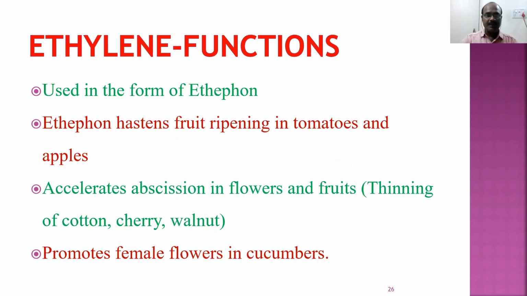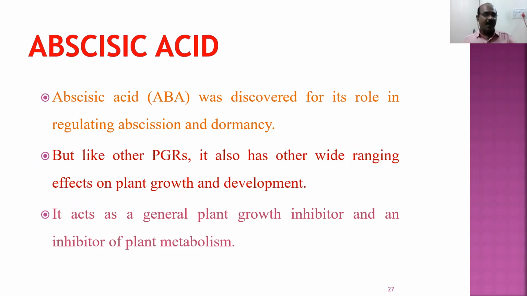It induces flowering in the mango. It is commercially used in the form of ethophan. It is responsible for ripening of tomatoes and apples. So ethylene has a very important role in the horticulture. The last one is abscisic acid. What is abscisic acid? Abscisic acid was discovered for its role in abscission and dormancy.